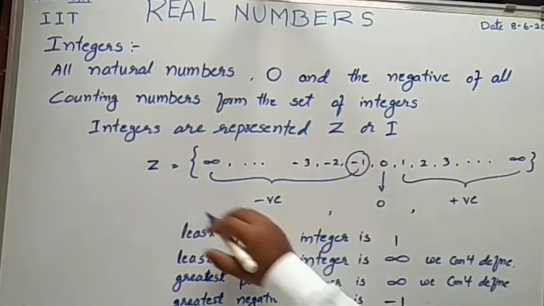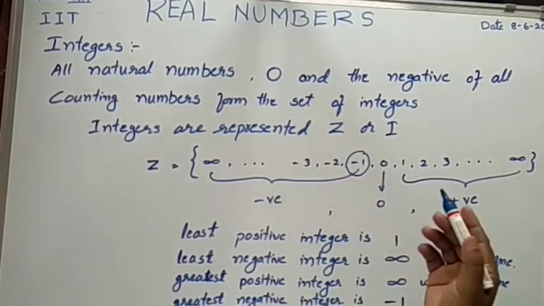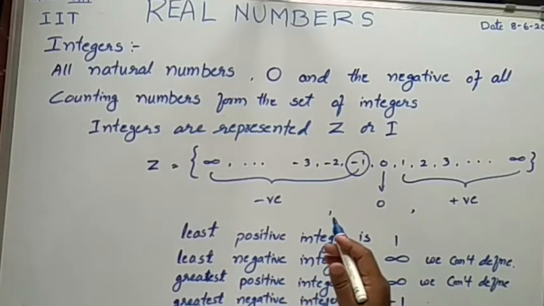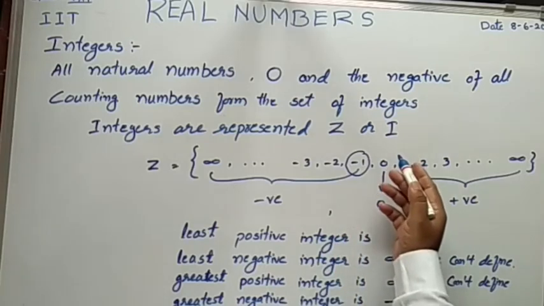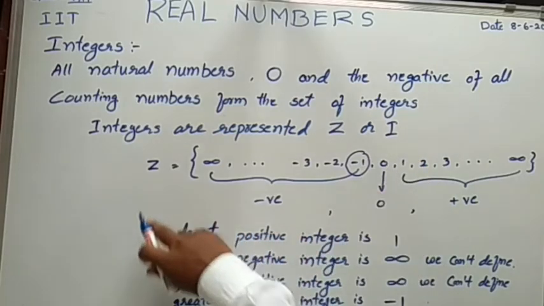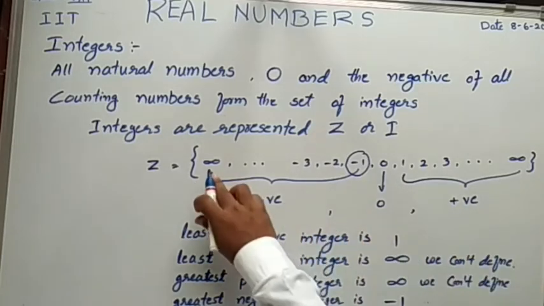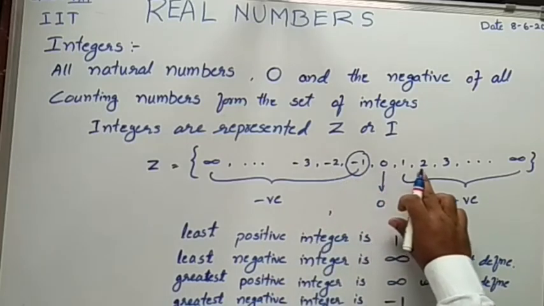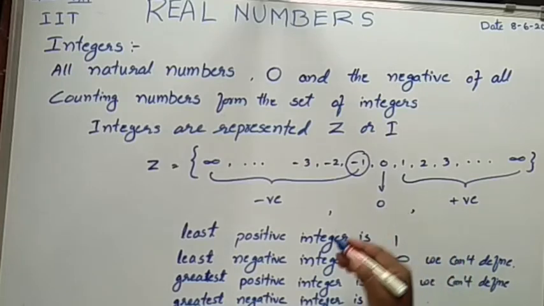The next one is integers. All natural numbers, 0, and the negatives of all the counting numbers form the set of integers. Integers are represented by capital Z or capital I. Z equals, here I represented it in the form of a set: minus infinity, minus 3, minus 2, minus 1, 0, 1, 2, 3, going on to plus infinity.